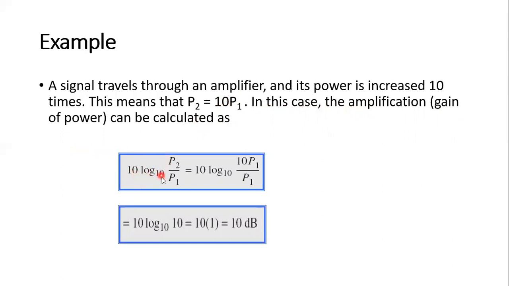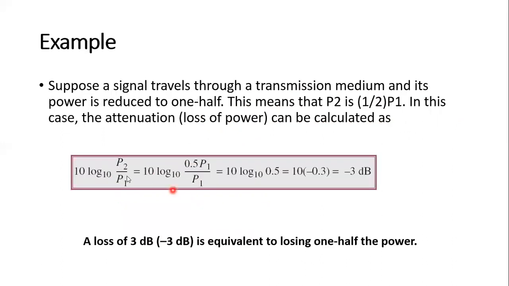So 10 log 10 of P2 divided by P1. So P2 equals 10 P1. So 10 log 10 of 10. So log 10 of 10 equals 1. So 10 dB. So we have a gain of 10 decibel, whereas in the previous case, we have a loss of 3 decibel.